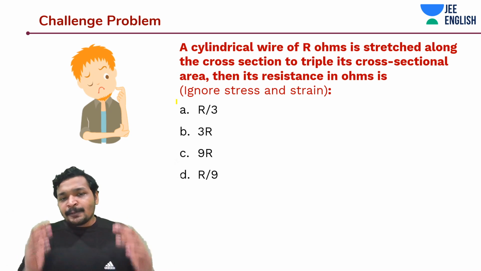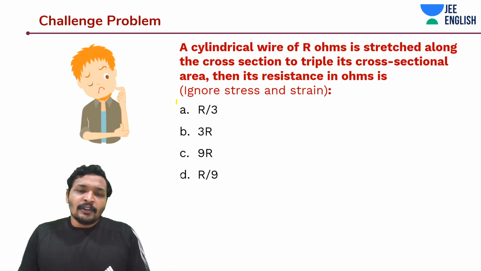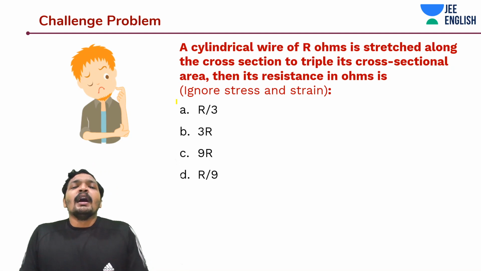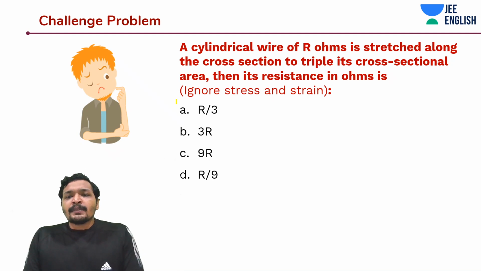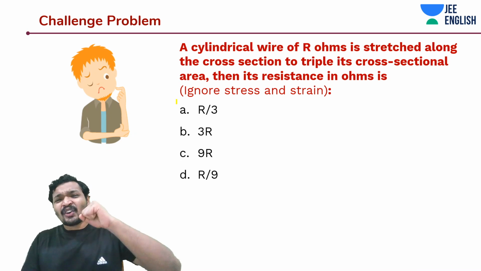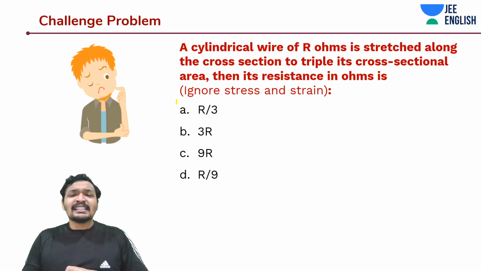So let's get into the next challenge problem. A cylindrical wire of R ohms is stretched along the cross-sectional area to triple its cross-sectional area. This time they're stretching it along the cross-sectional area. Then the resistance in ohms is.